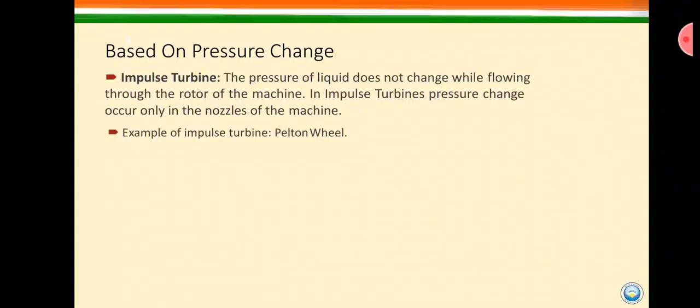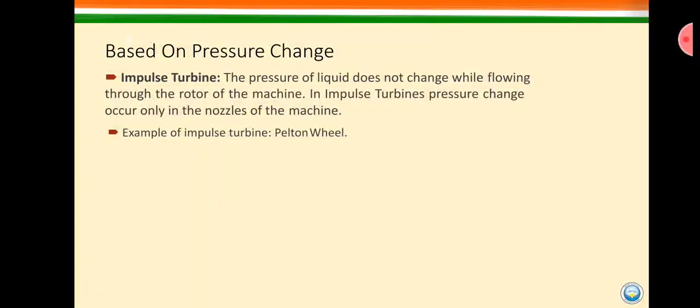So moving to our next slide, based on pressure change. Kindly focus on this slide because this is the most important classification, which will help you to solve the numericals if you want to really study the turbines in a very deep manner. The classification on the pressure change will help you a lot in solving numericals on the reaction turbine as well as on the impulse turbine. On the basis of pressure change we will classify into two categories, impulse turbine and reaction turbine.